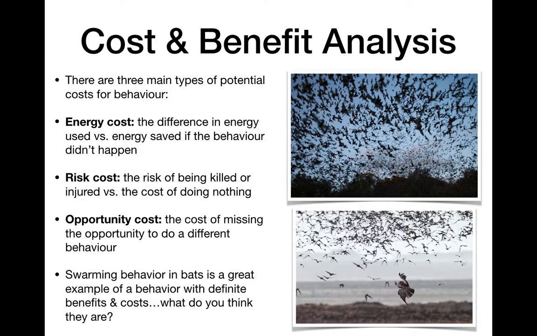A really good example of this is swarming behavior in bats. A lot of the time bats are nocturnal, right? And they will leave a cave all together in one big swarm at nighttime to go hunt insects, or look for fruit in the forest, all kind of together. So a swarm is a big group of organisms. It happens in insects, birds, and bats, when they fly all together at one time, move together.